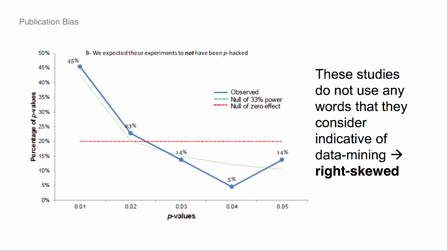These are the studies where they don't think there was much indication of data manipulation. And here you have the sort of right skew.